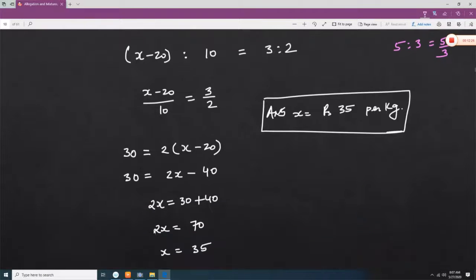So when you do a cross multiplication, 10 into 3 is 30 and 2 into x minus 20, so x is equal to 35. So answer x is equal to rupees 25 per kg, that is the second variety.